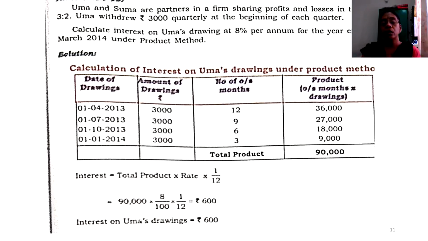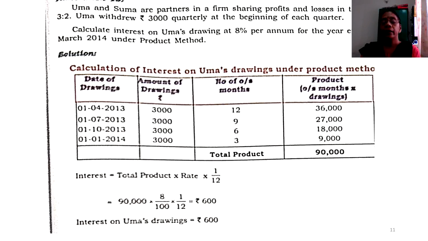So in the first instance, you find in column number 2 the amount of withdrawal 3000 into 12. That gives you 36,000. Similarly, 3000 into 9 is 27,000. 3000 into 6 gives you 18,000 and 3000 into 3 gives you 9,000. So product is equal to amount of drawings into number of months outstanding. Column number 2 into column number 3.